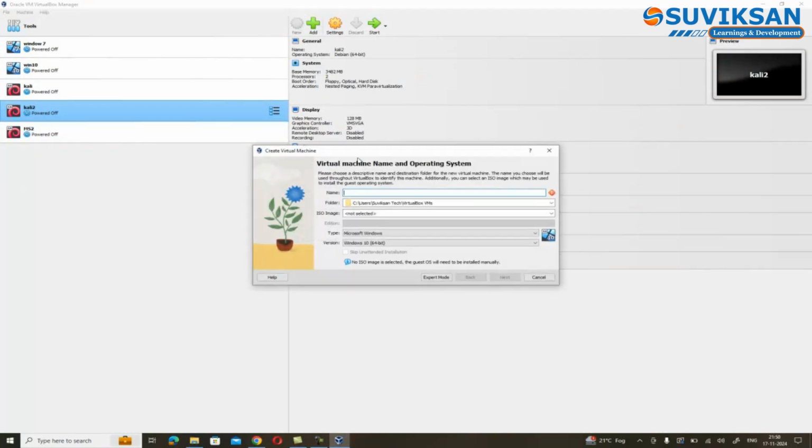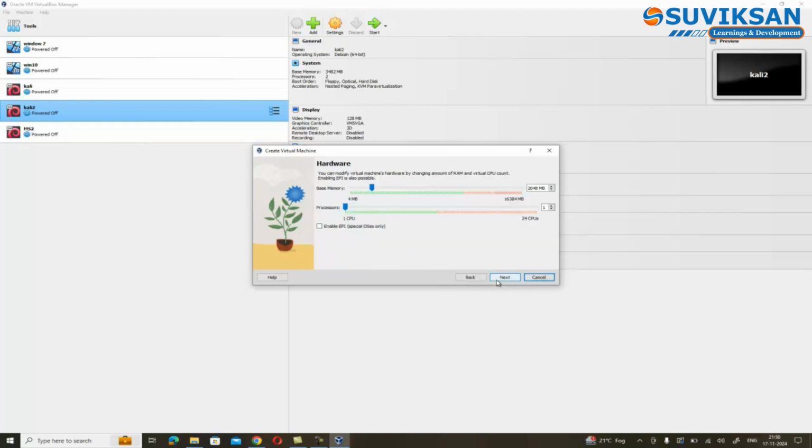Step 1. Click New and give your machine a name, like your own name or anything you prefer. Select the type as Linux and the version as Debian 64-bit. Then click Next. Now step 2, that is allocating resources.